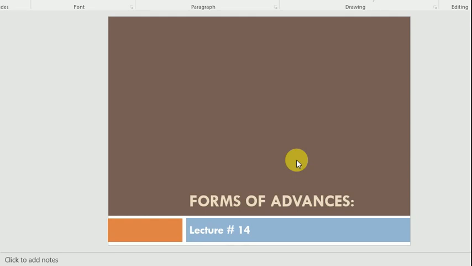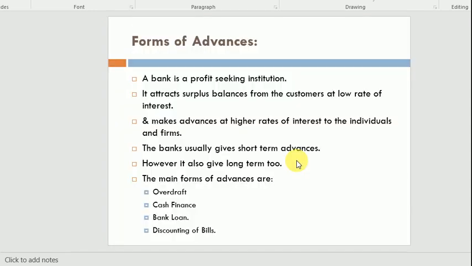Today our lecture is about the forms of advances, or we can say the types of advances. It means the ways in which banks give advances or loans. In different shapes the banks are giving loans. One by one we will discuss. Forms of advance.